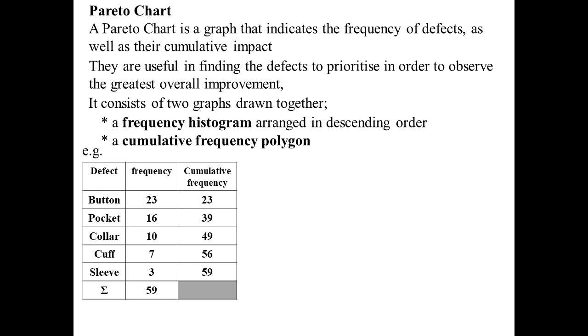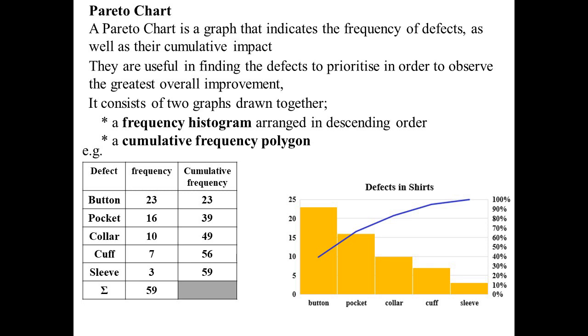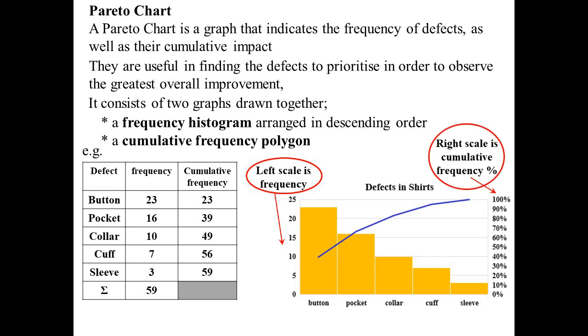So let's have a look at the Pareto chart. You'll see it has two scales. One on the left-hand side, and that is representing frequency. Frequency is the one we're using for our frequency histogram, but we've placed them in descending order, so the columns are getting smaller as we go along. The right-hand side scale is for our cumulative frequency, but we're interested in that as a percentage. And it's a polygon, so that's the same as a line graph, and we usually plot these in the middle of the histogram.